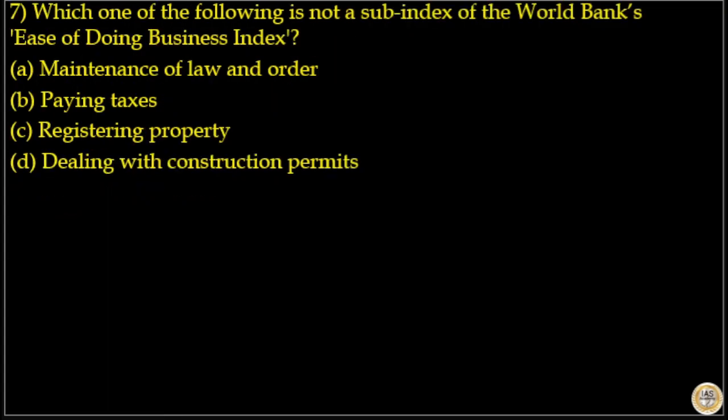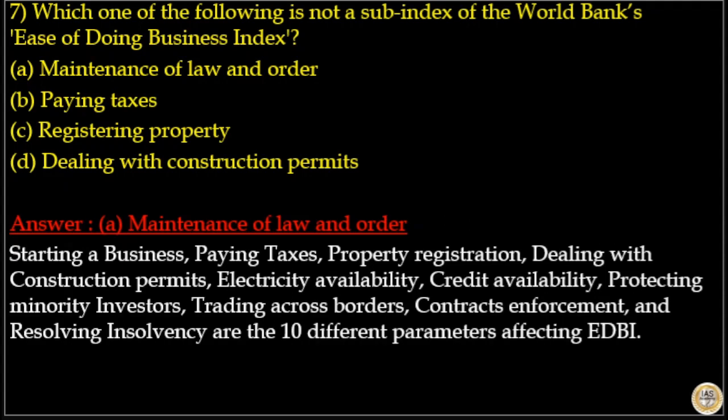Next is, which of the following is not a sub-index of World Bank's Ease of Doing Business Index? Options are maintenance of law and order, paying taxes, registering property, dealing with construction permits. The answer to this question is option A, maintenance of law and order. Starting a business, paying taxes, property registration, dealing with construction permits, electricity availability, credit availability, protecting minority investors, trading across borders, contract enforcement and resolving insolvency are the 10 different parameters affecting the ease of doing business index. So, her answer to this question is option A.